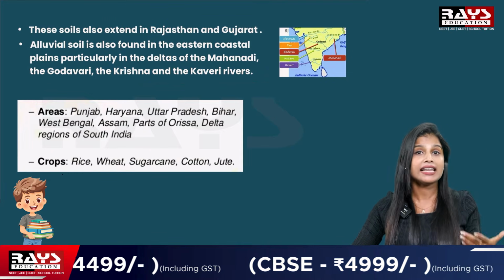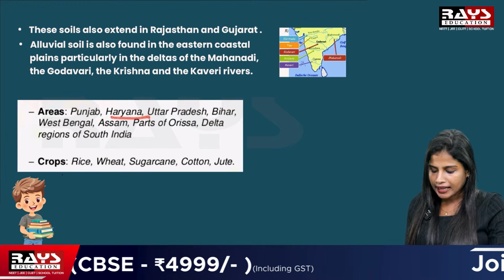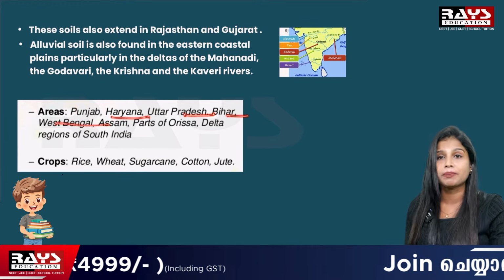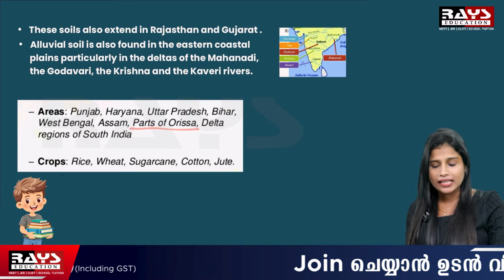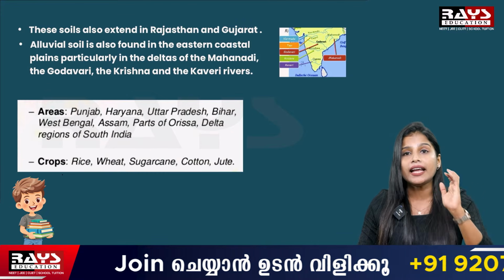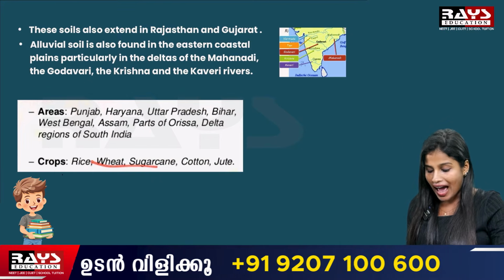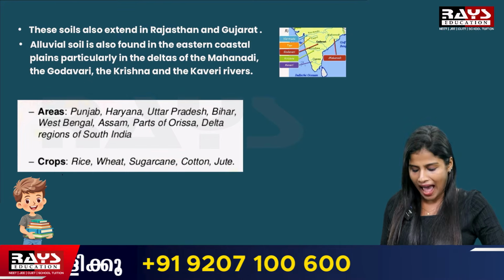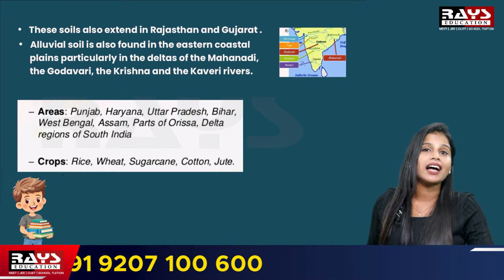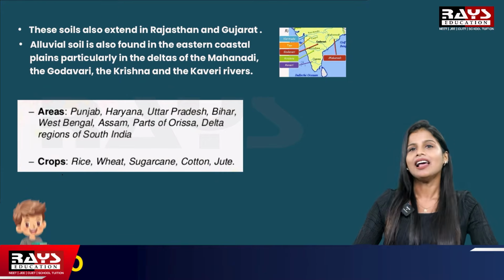Coming to the states of India, alluvial soil is found in the areas of Punjab, Haryana, Uttar Pradesh, Bihar, West Bengal, Assam, parts of Orissa and delta regions of South India. The important crops grown in this alluvial soil are rice, wheat, sugarcane, cotton and jute.